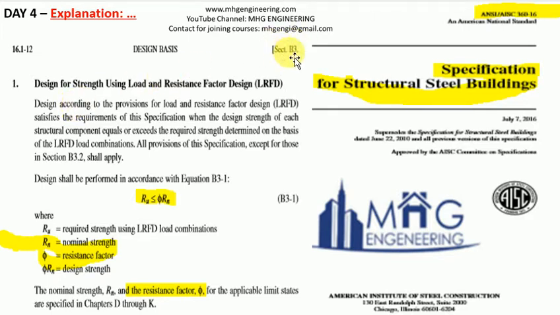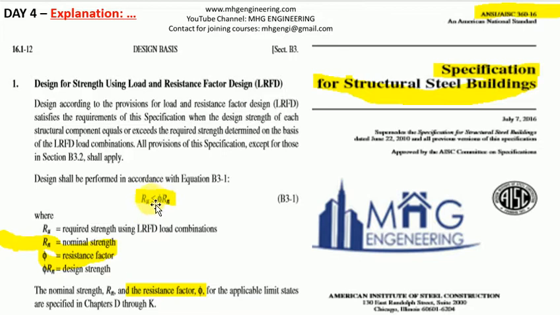Clause number B3, B3.1 says that design for strength using load and resistance factor design, LRFD. Design according to provisions of LRFD satisfies the requirement of this specification when the design strength of each structural component equals or exceeds the required strength determined on the basis of LRFD load combinations. And further it says that design shall be performed according to equation B3-1.